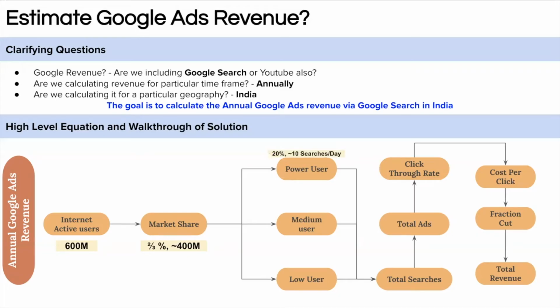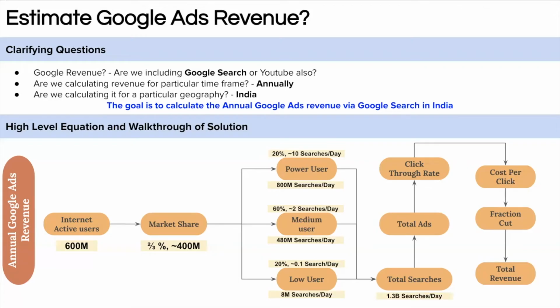So let's assume that 20% of these users are the power users who are doing 10 searches per day, and 60% of the users are medium users who are doing 2 searches per day, and the rest 20% of the users are doing 0.1 searches per day. By this, I mean that they are doing one search in 10 days. So we are taking 0.1 search per day. If we talk about the power users, they are doing a total of 800 million searches per day. If you're thinking about medium users, they are doing 480 million searches per day, and low users are doing around 8 million searches per day.